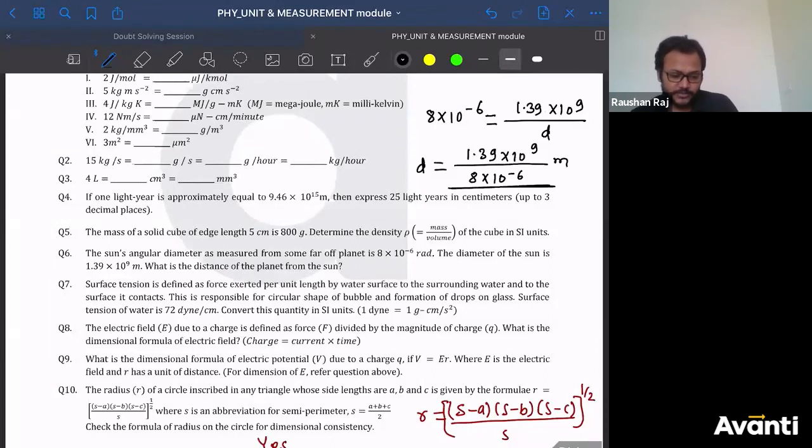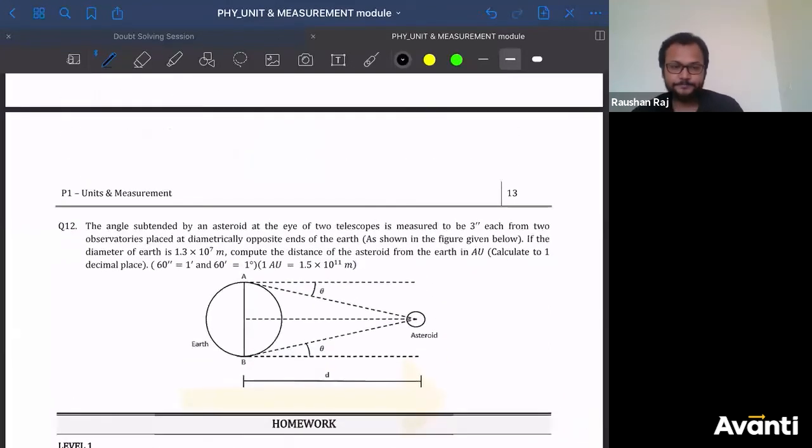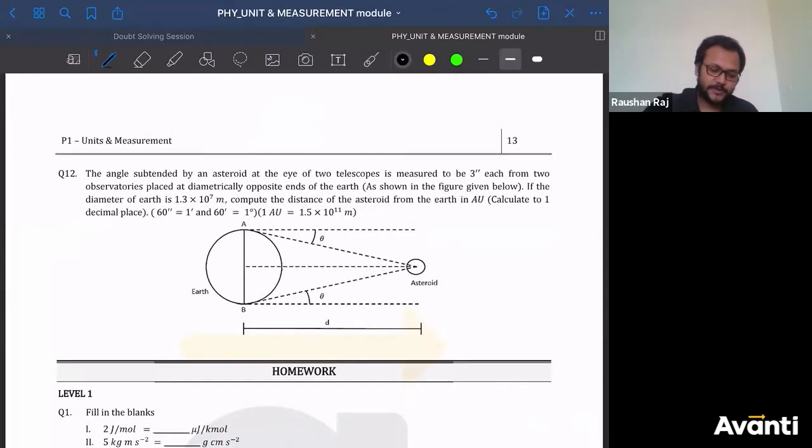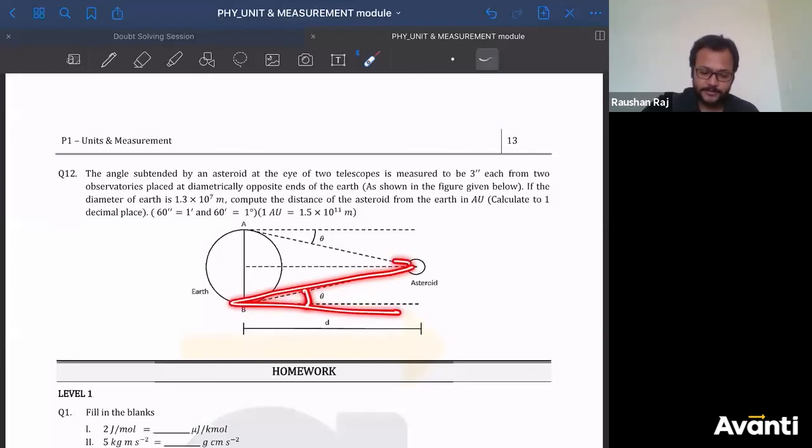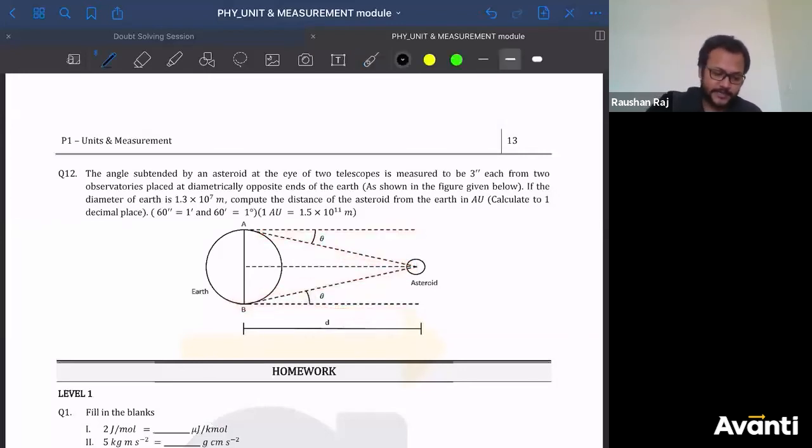Now let us move on to question number 12, the one that scares you. See what has been asked in this. The angle subtended by an asteroid, just look at the question. This is angle theta. This is angle theta. Can I say that this angle will also be theta? This angle will also be theta.